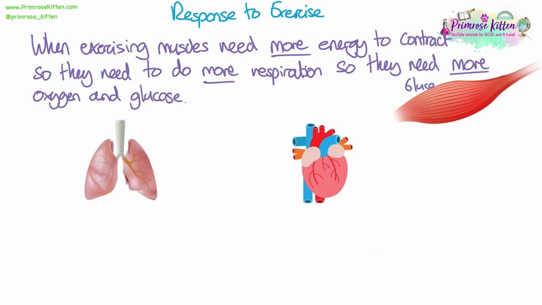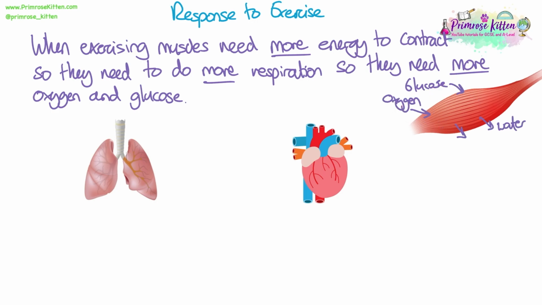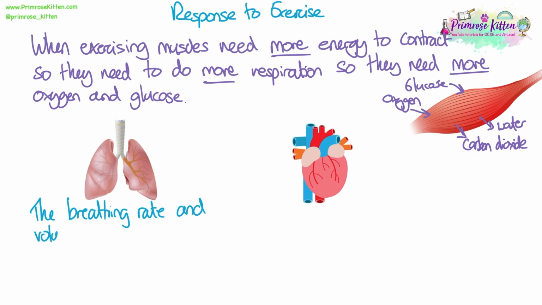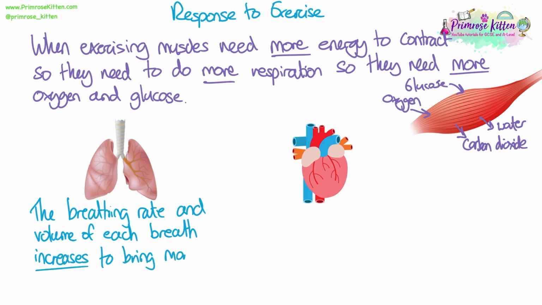So we need to do more respiration because we are contracting more in terms of our muscles. So remember, glucose and oxygen are going into the muscle cells to carry out respiration, and then water and carbon dioxide will be produced. So the changes that happen in your body when you exercise are designed to deliver more oxygen and glucose to your muscle cells so they can do more respiration to get more energy.